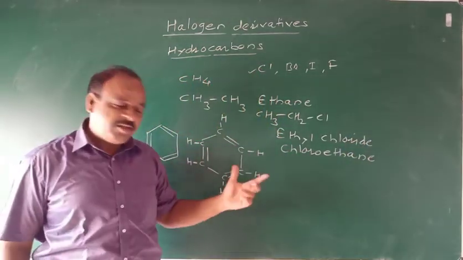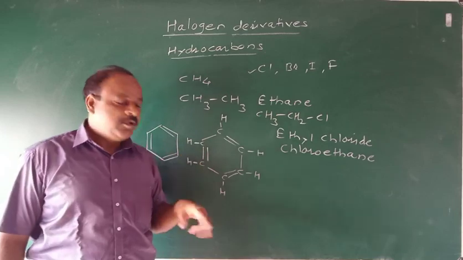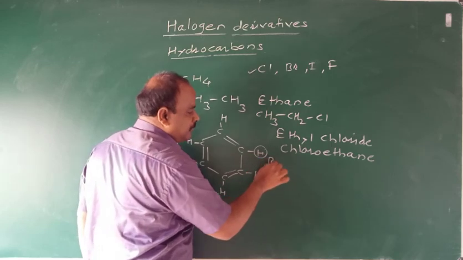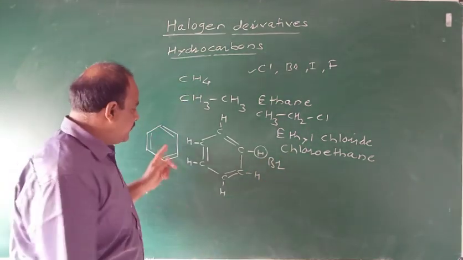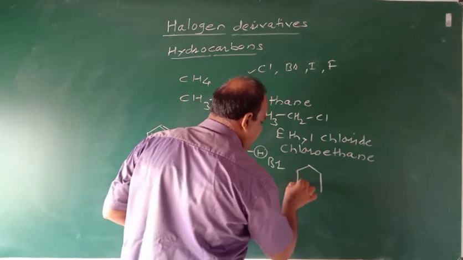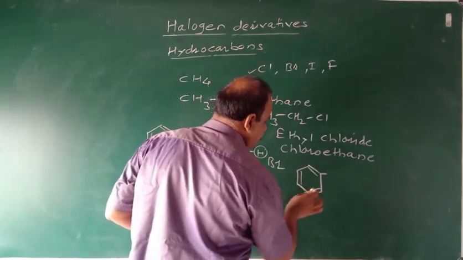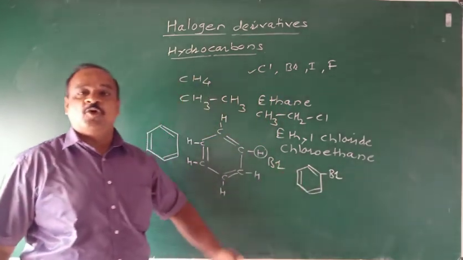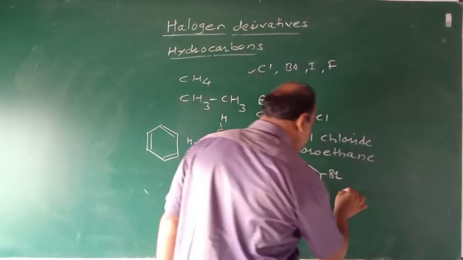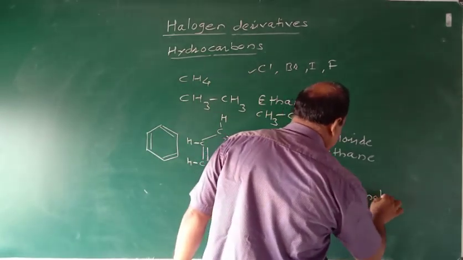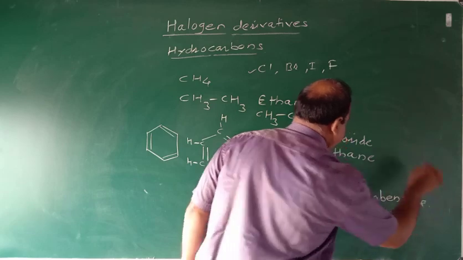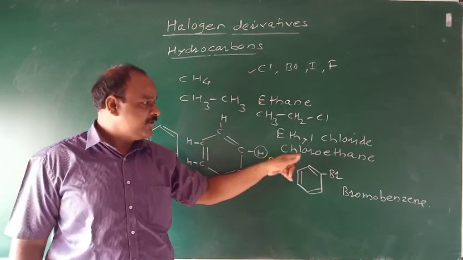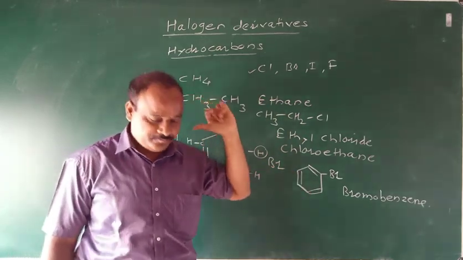Similarly, in case of an aromatic compound, suppose one of the hydrogen atoms is replaced by a halogen like bromine. Then the compound formed is called a halogen derivative of aromatic hydrocarbon, that is benzene. It is called bromobenzene. These are the examples of halogen derivatives.